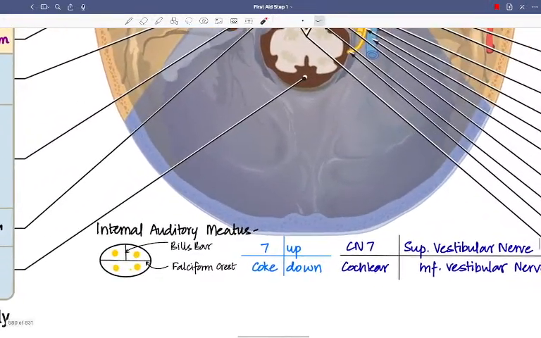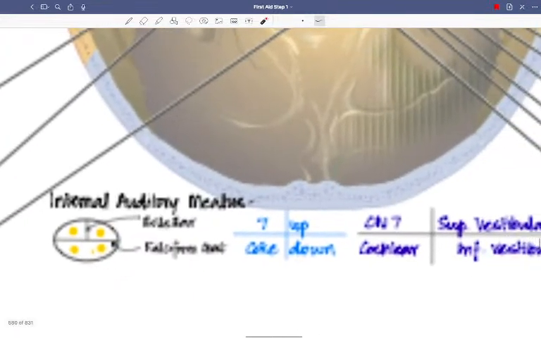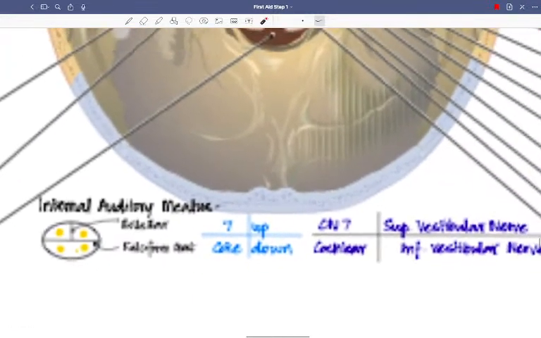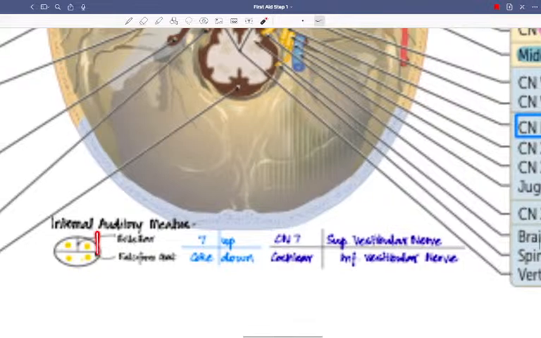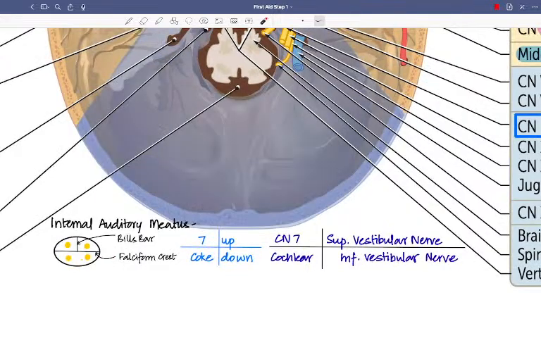This is the Bill's bar, and this is 7 up, Coke down. Falciform crest, and this is Bill's bar.